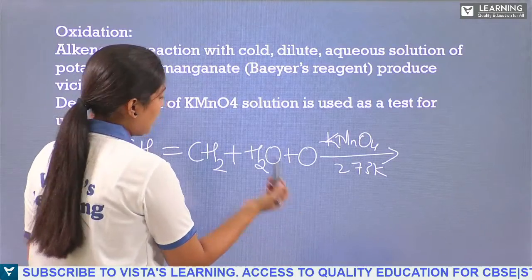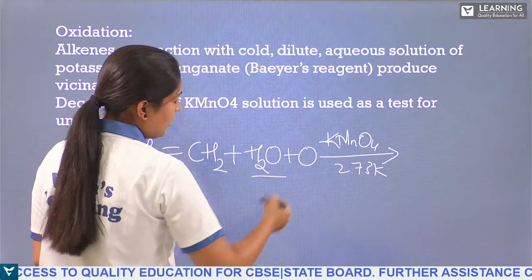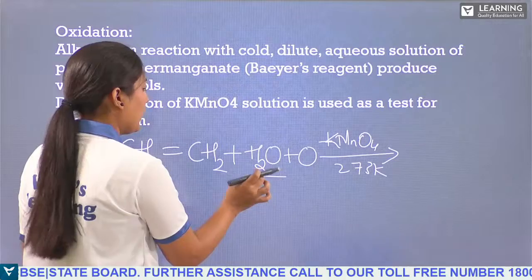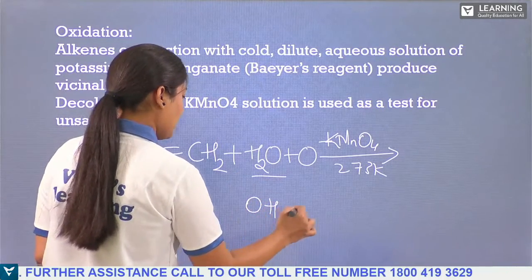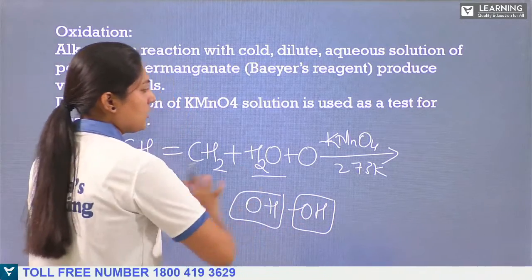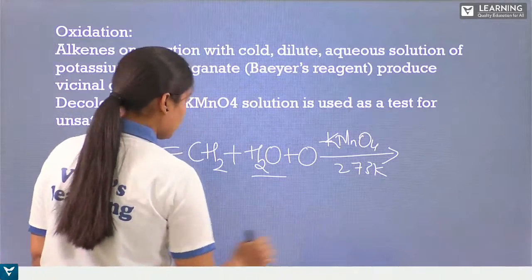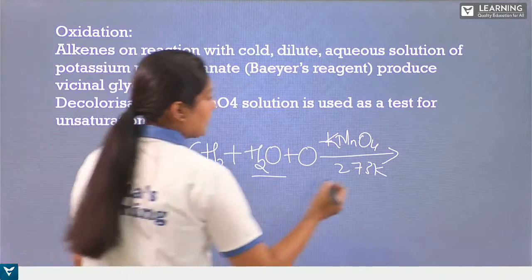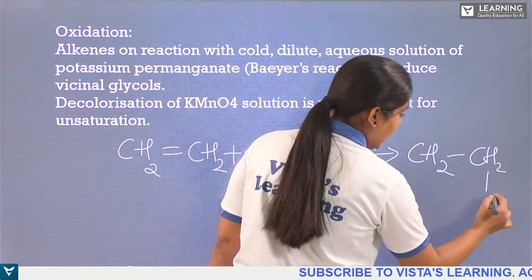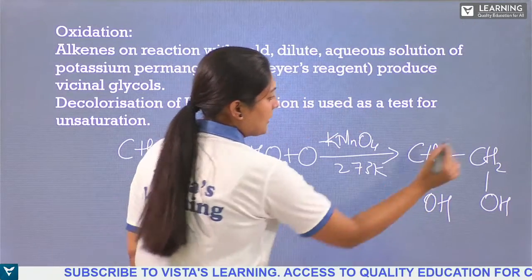This will have OH attached here. You can see a water molecule and one oxygen from the KMnO4, right? So what happens? 1 O, 1 O, 2 H. So we'll have OH, OH. So two OH groups will be produced in this reaction. We'll get the reaction as CH2 single bond CH2, where each carbon will have the OH group like this, and this we can call 1, 2